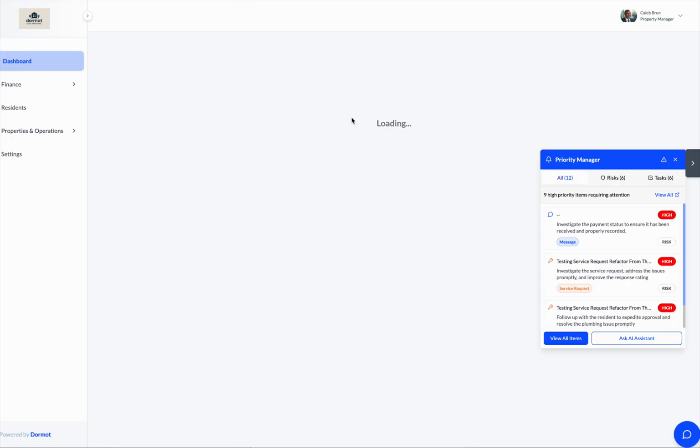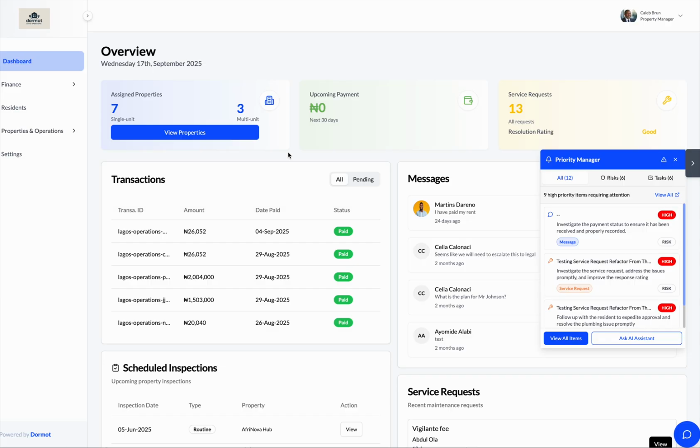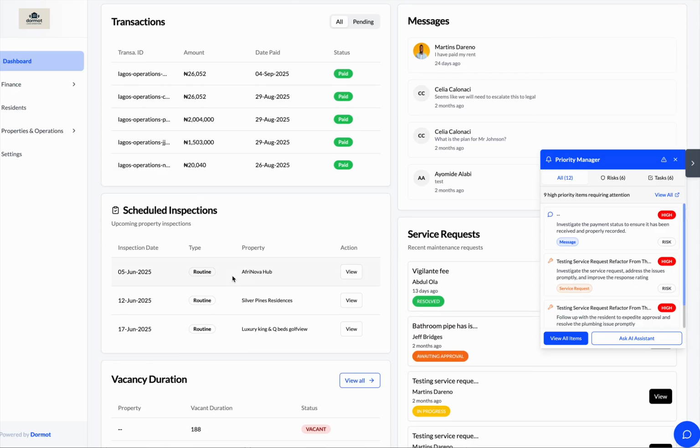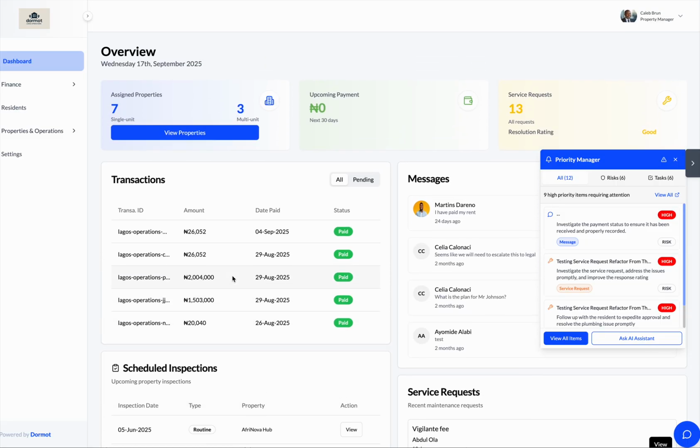In the previous video, you could see that there were multiple hubs that you could select from. If you only have one hub, the application just signs you straight into that hub. And this is pretty much the dashboard for the property manager. It's much simpler and not as complicated as the senior property manager's, because you do not see all those finances and the rest, and all those analytics like service requests. You don't get any of those analytics, but they have a great dashboard.